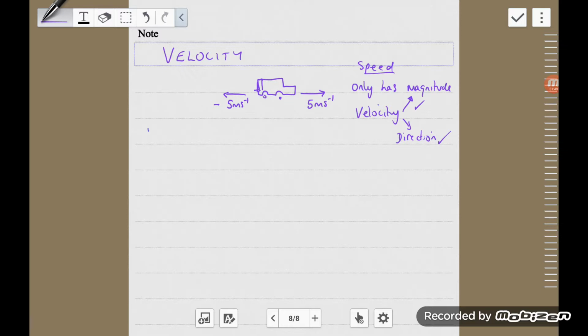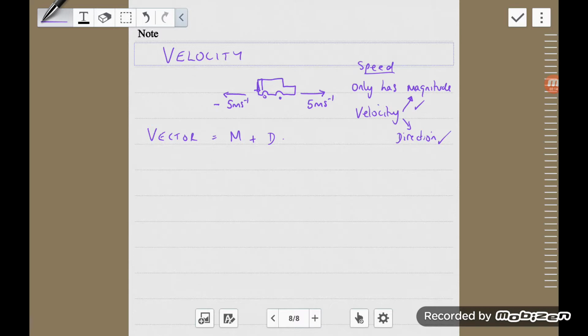And we call this a vector quantity. It has magnitude and direction. And velocity is one such quantity. So what is velocity? Well, once again, in physics, now you know that velocity is speed, but with a direction thrown in as well. You should actually be able to feel confident you know a lot about velocity already.